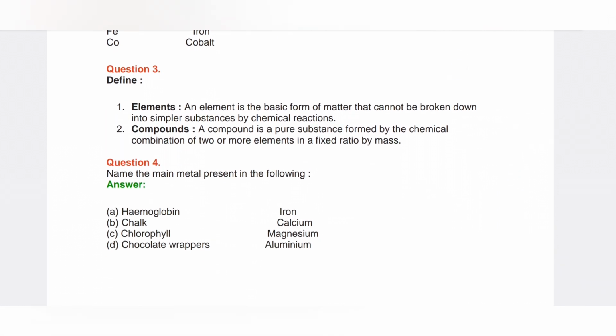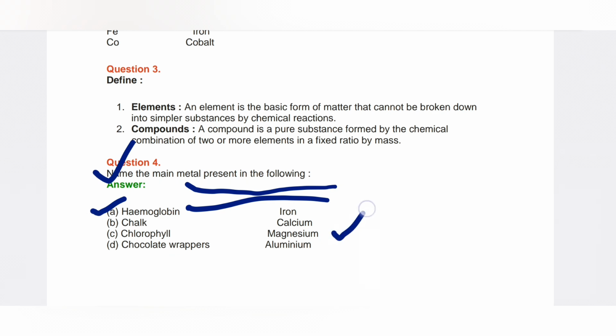Your fourth question is: name the main metal present in the following. Hemoglobin contains iron, chalk contains calcium, chlorophyll contains magnesium, and chocolate wrappers contain aluminium, that is aluminium foil, and iron is in hemoglobin.